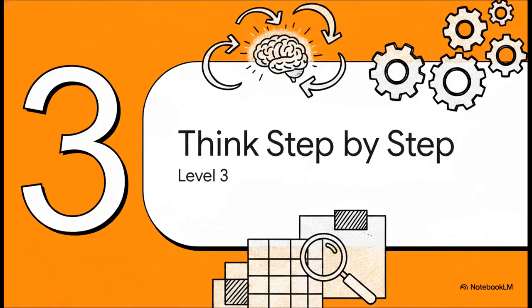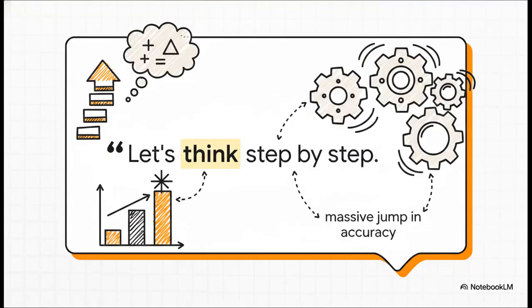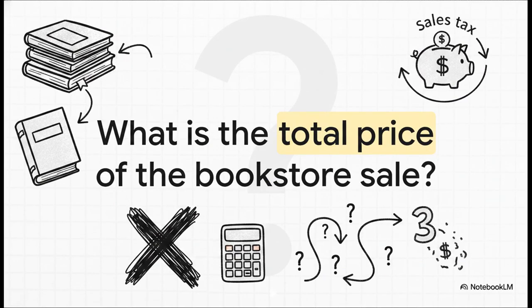All right, let's advance to level 3, thinking step by step. You see this phrase, let's think step by step? That is not just a polite suggestion. Back in 2022, researchers discovered a shocking, massive jump in accuracy benchmarks for math and logic problems just by adding those exact words. It's known as chain of thought prompting. See, when you ask the model to lay out its reasoning before giving the answer, it generates more tokens. And since each token is a forward pass computation through the network, you are literally giving the model more processing time to think. Let's make this concrete with a practical problem, like figuring out a bookstore sale.